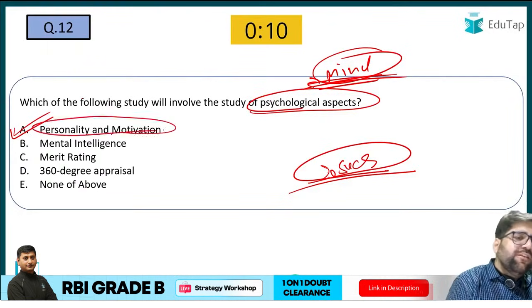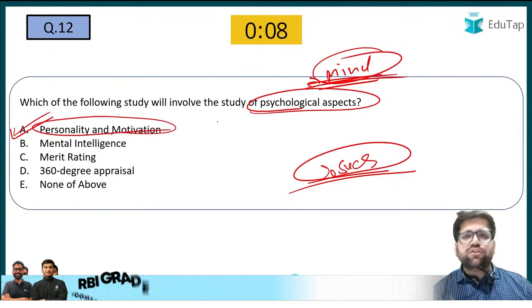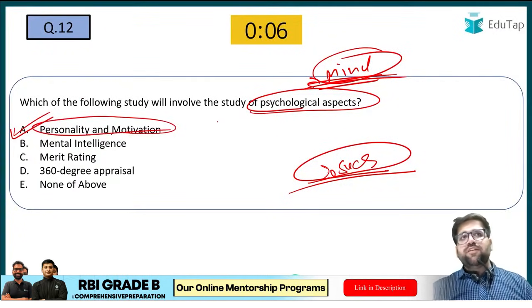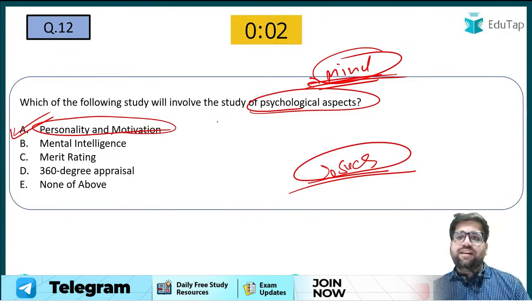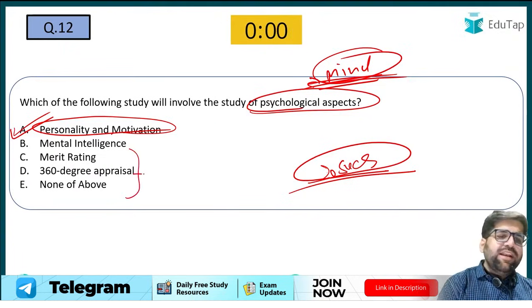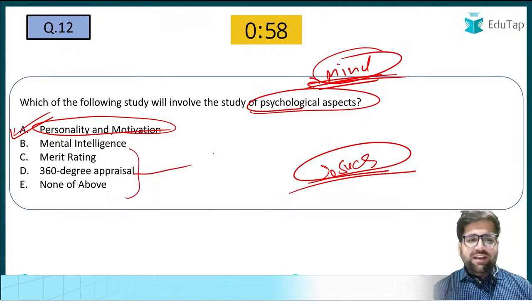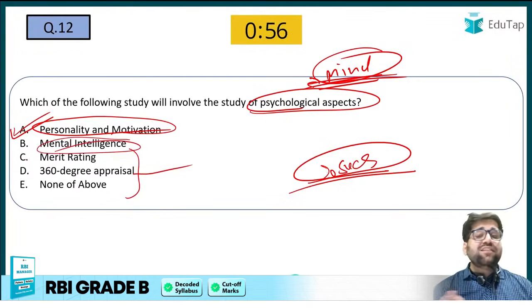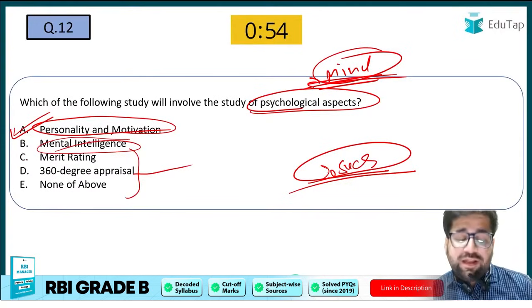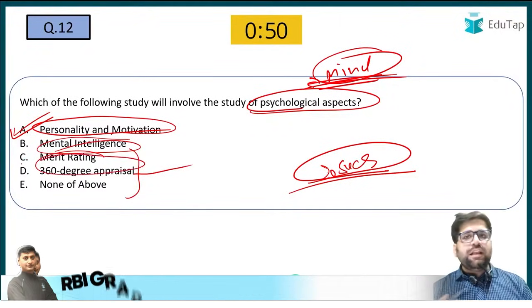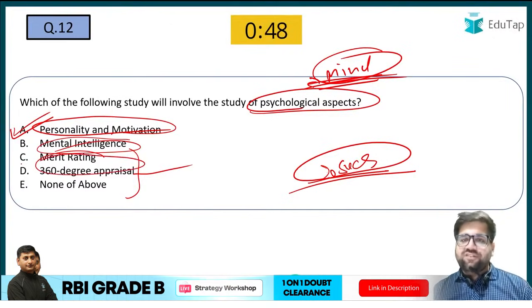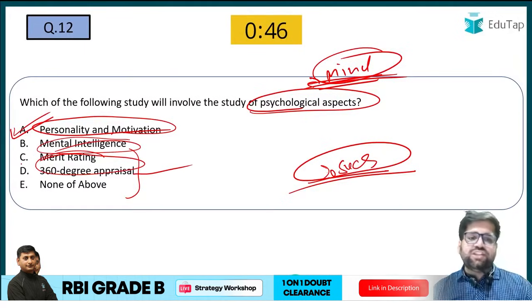Again, motivation has different theories which are based on cognition. Decision making is also based on cognition. So you have to understand how different psychological aspects are there. You can eliminate all the other options. Mental intelligence is all about your IQ, not EQ, sorry. Merit rating, 360-degree appraisal, and all the different components which we deal with under human resource development, HRD.